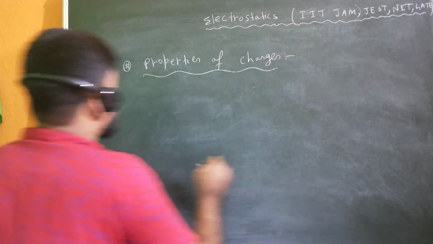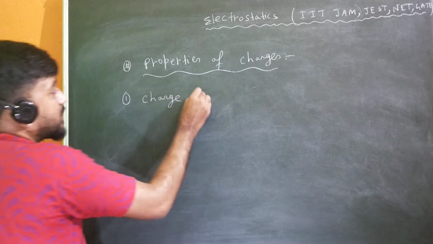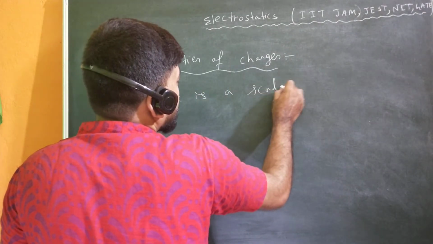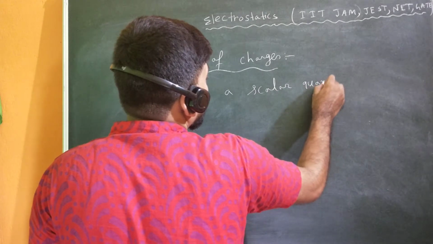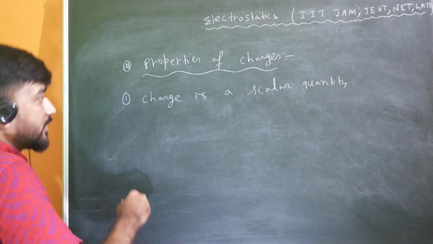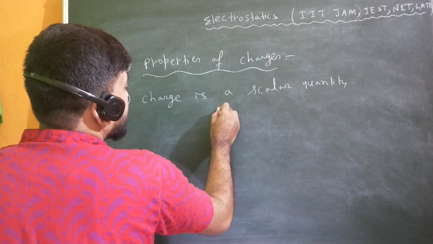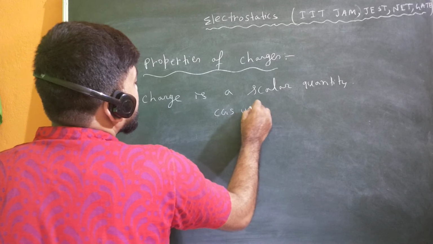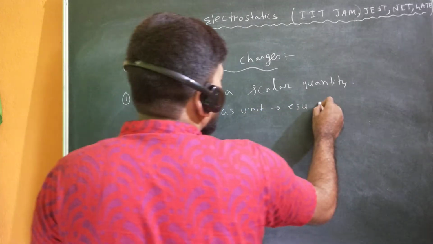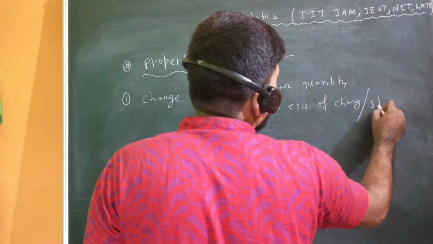And the very first property is that charge is a scalar quantity. And if you talk about its CGS unit, then its CGS unit is ESU of charge, or you can say stat coulomb.